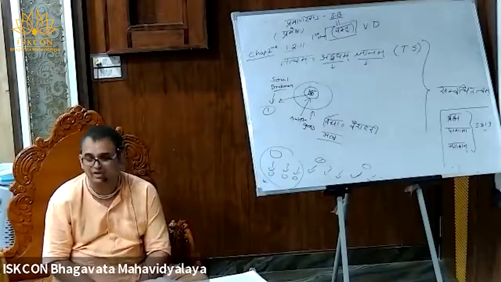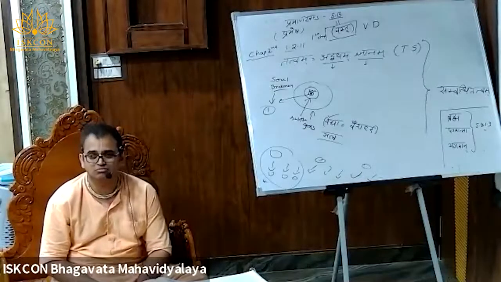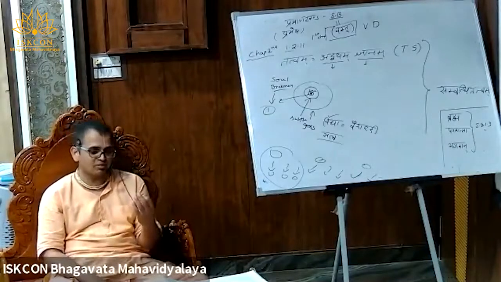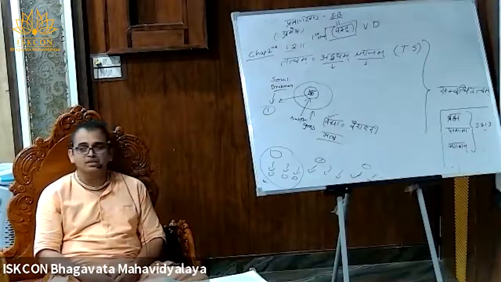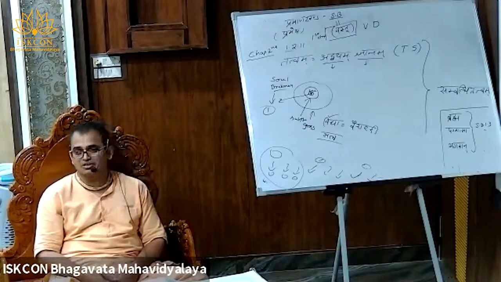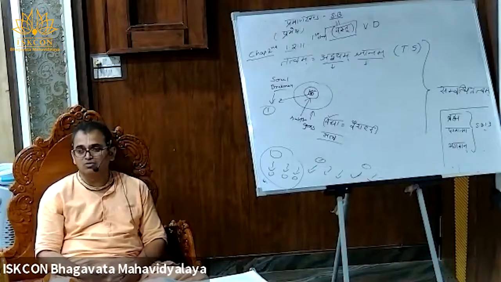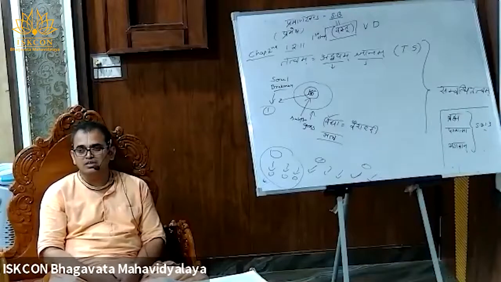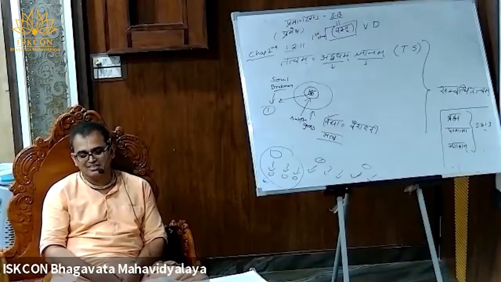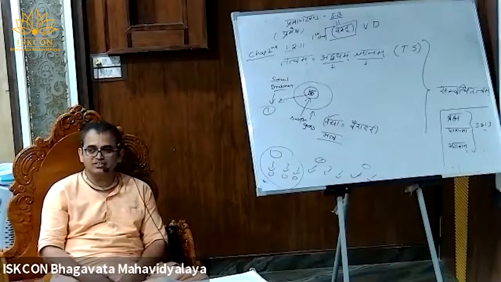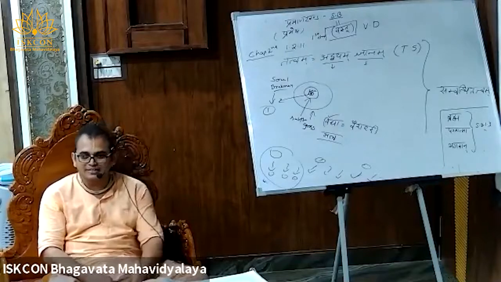So then we have to find who is the ultimate. Yes, Karanarnavasayi Vishnu, and from him Garbhodakasayi. Garbhodakasayi is the bija for the various avatars, and from that, even Krishna is also counted as coming. And then who is the ultimate form? What is the ultimate form? That is what is started in the third chapter of the first canto. So that's why we should take all these statements and analyze.